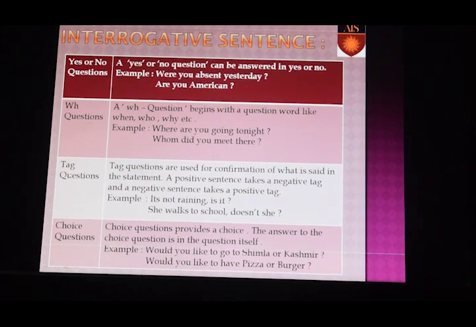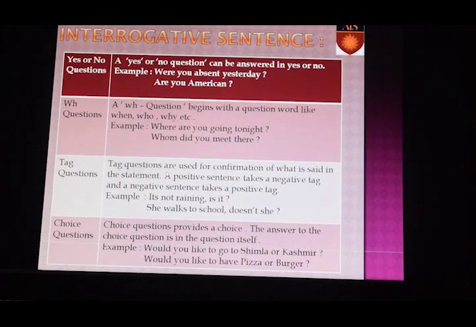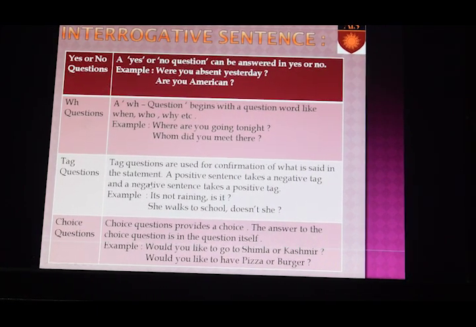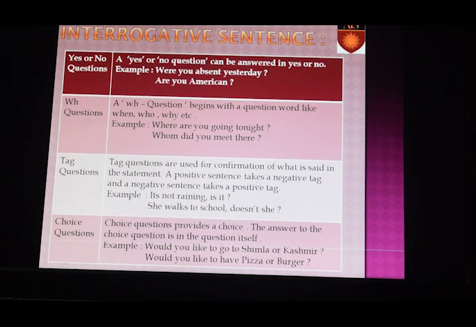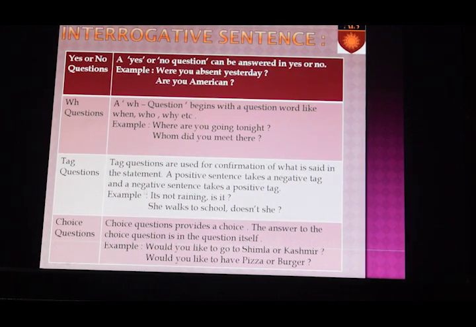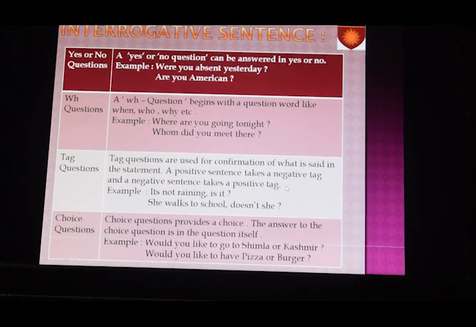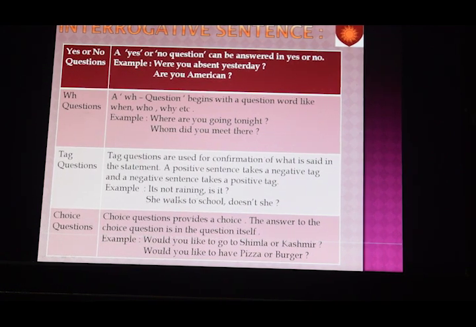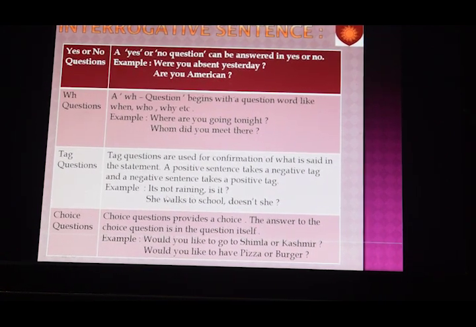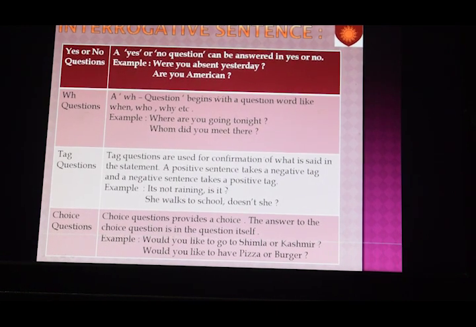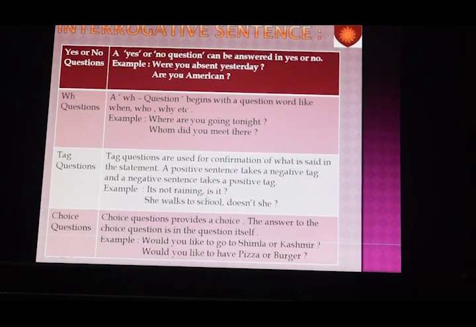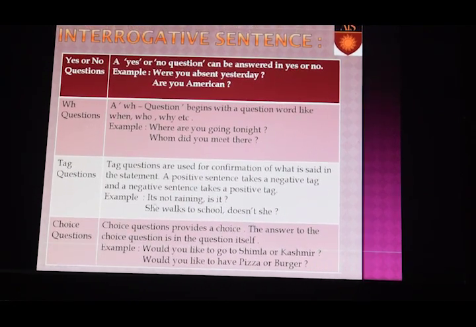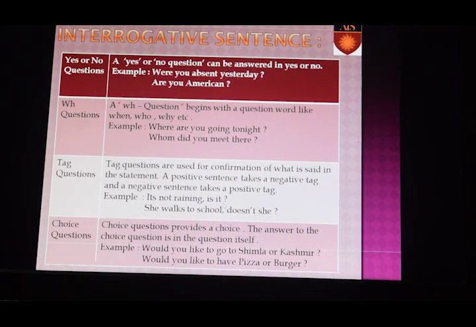Now we come to tag questions. Tag questions are used for confirmation of what is said in the statement. A positive sentence takes a negative tag and a negative sentence takes a positive tag. Look at the example. It's not raining. This is a negative sentence, so we will be using a positive tag. So here we have used a positive tag, that is it? So it's not raining, is it?